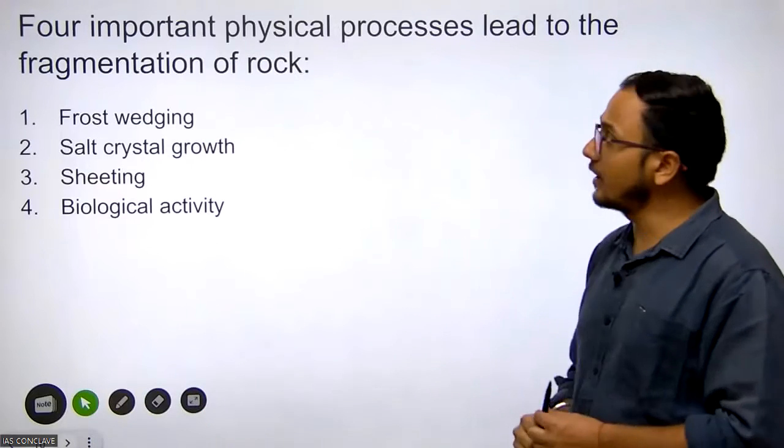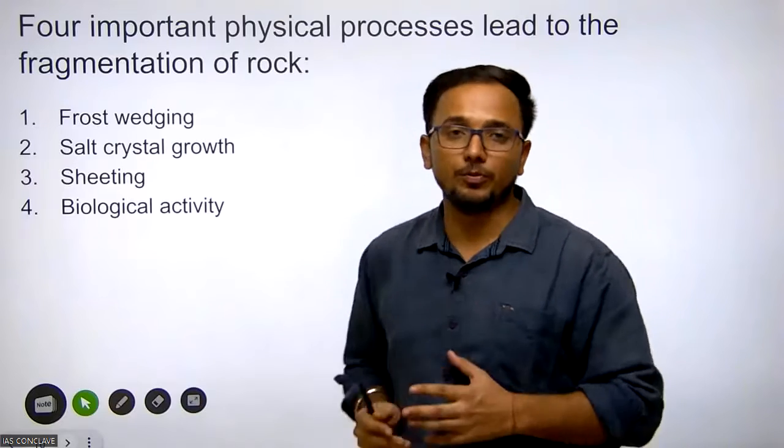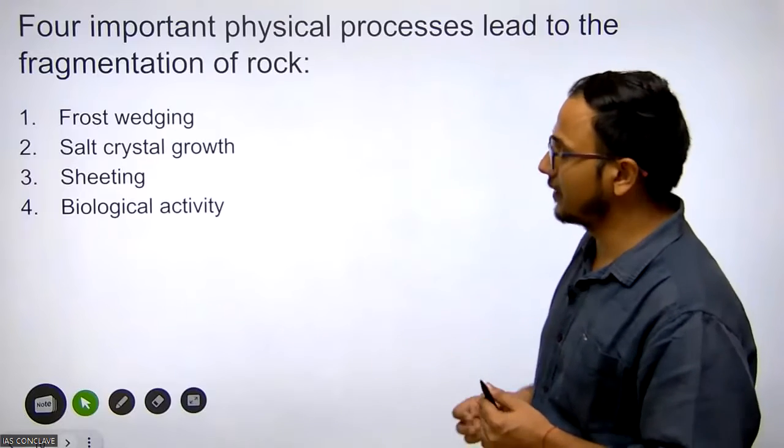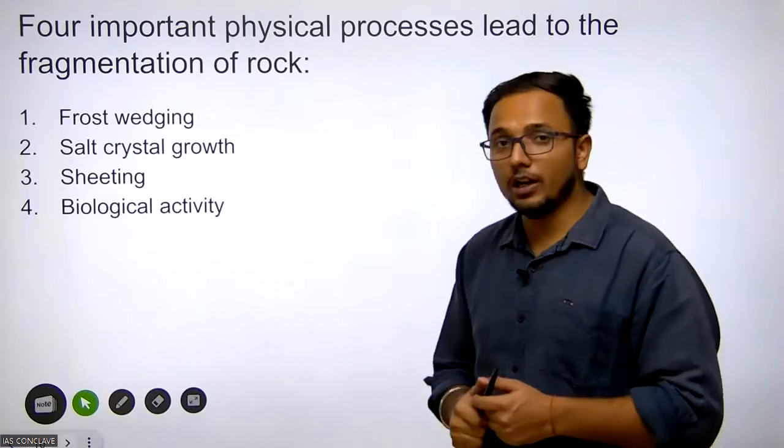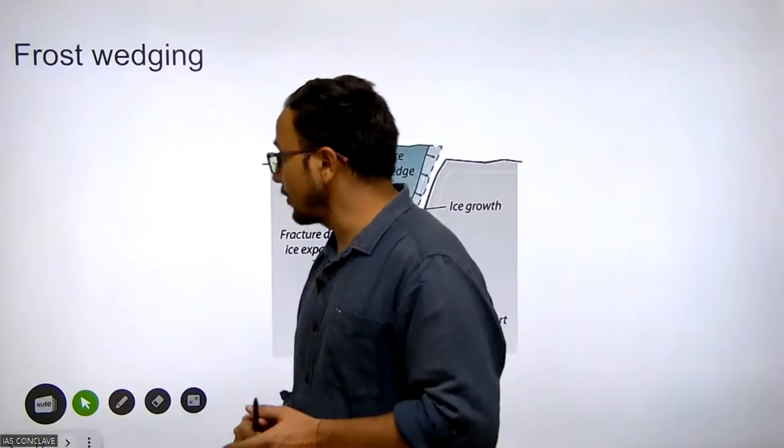Four important physical processes lead to the fragmentation of rock. What are these four processes? The first is frost wedging, the second is salt crystal growth, the third is sheeting, and the fourth is biological activity. Let's take them one by one.